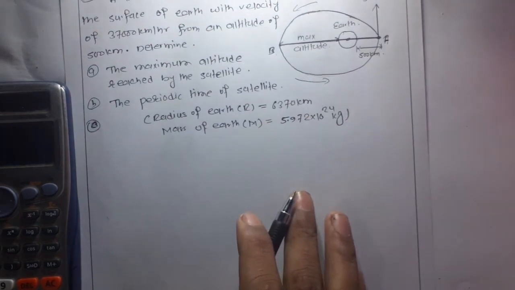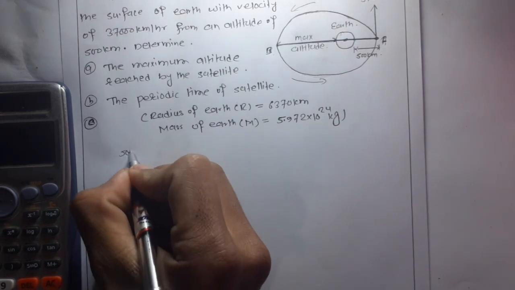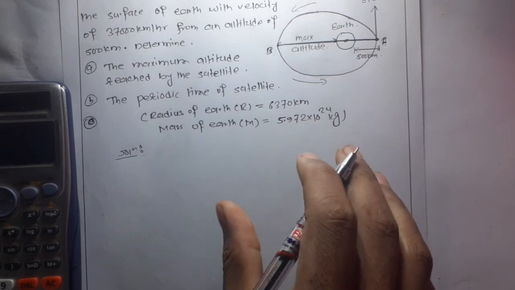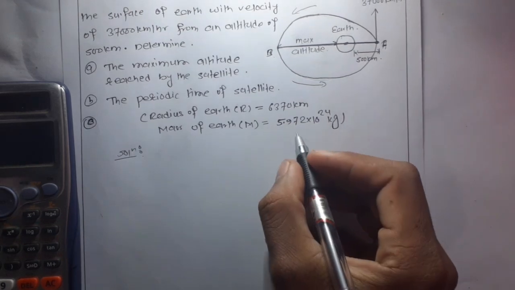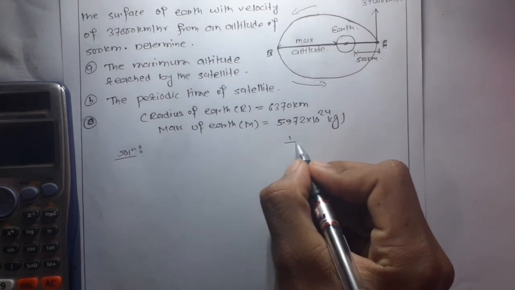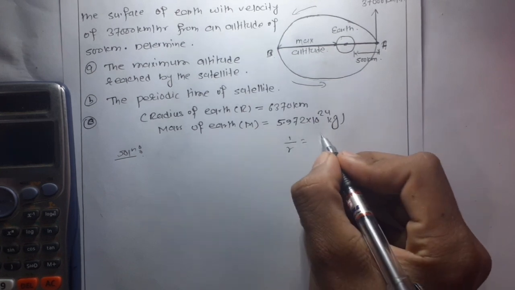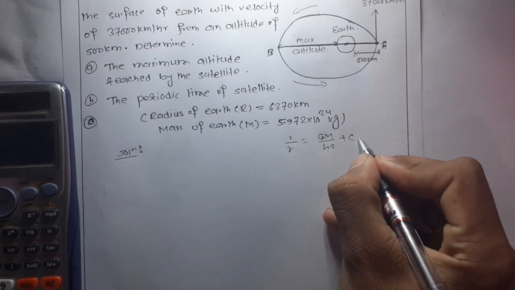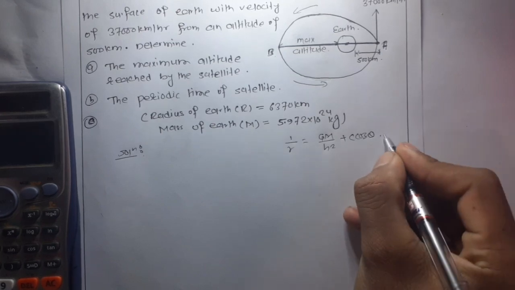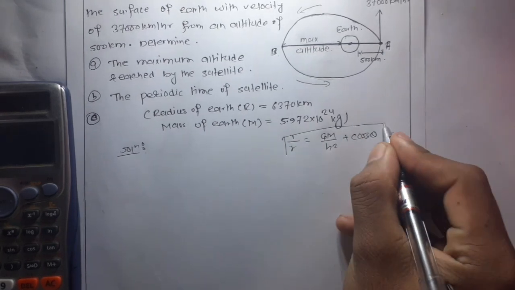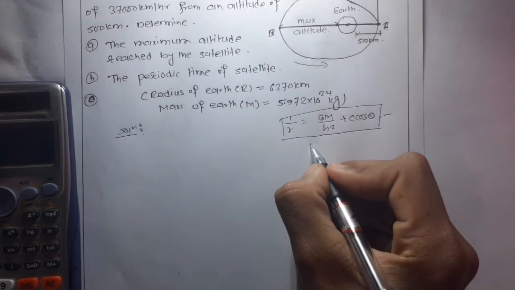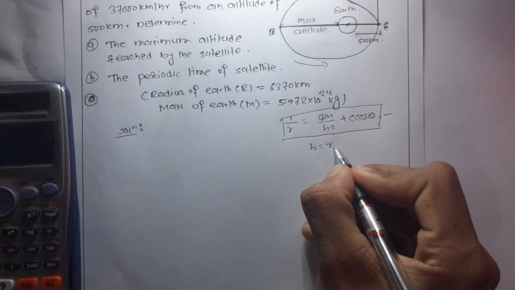So for solution, to solve this type of question, we have one equation, that is 1 by r is equal to GM by h square plus c cos theta. So by using this equation, we solve this problem, and here h is equal to r naught v naught.